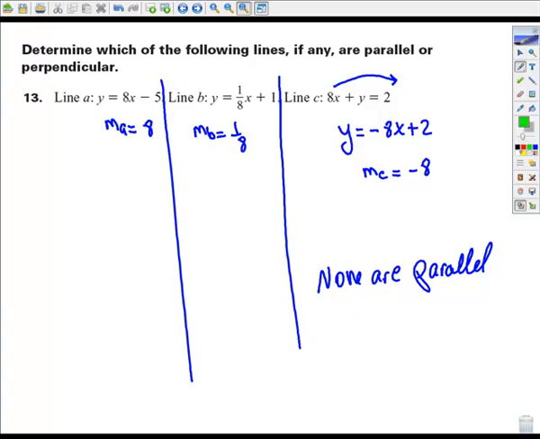And to be perpendicular, they have to be opposites and reciprocals. Well, 8 and 1/8, those are reciprocals, but they're not also opposite. 8 and negative 8 are opposites, but they're not reciprocals. So in this case, none are perpendicular.